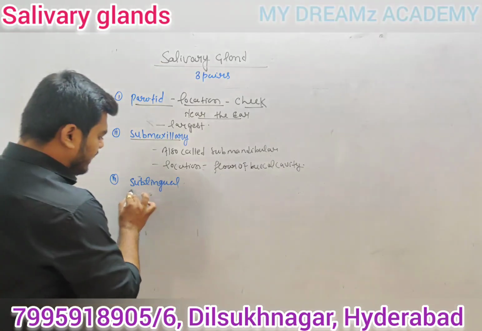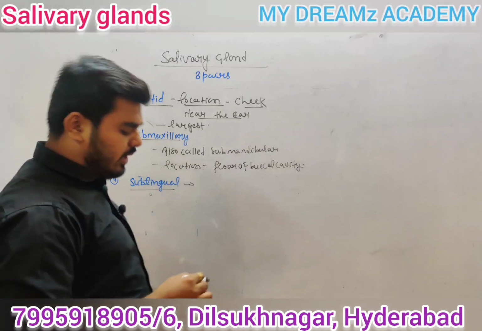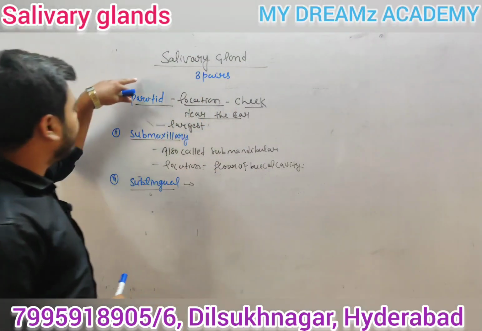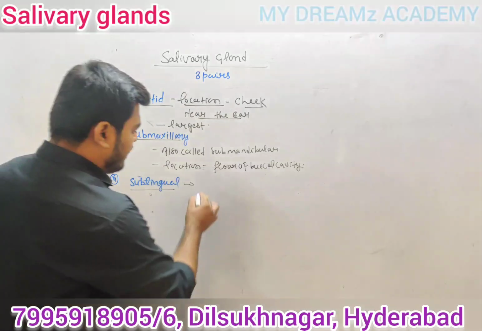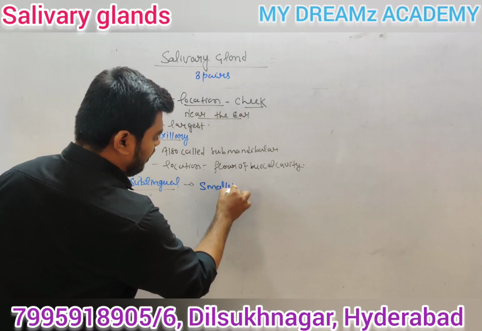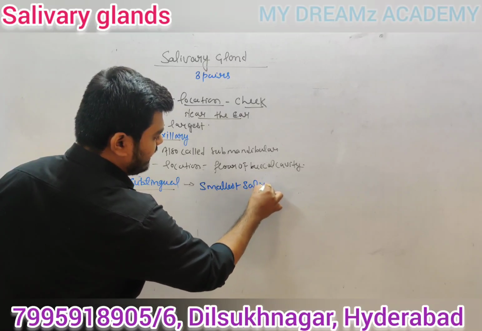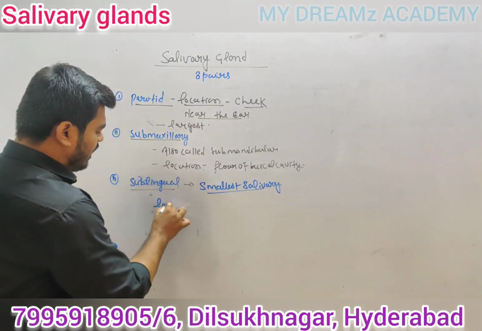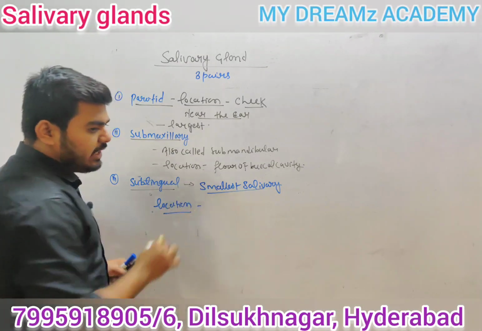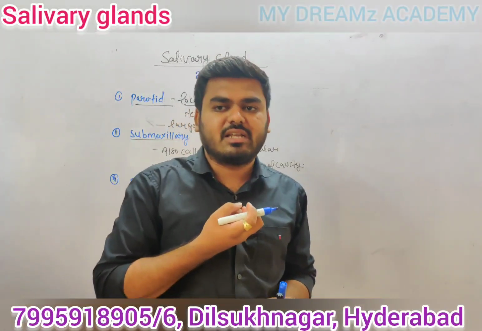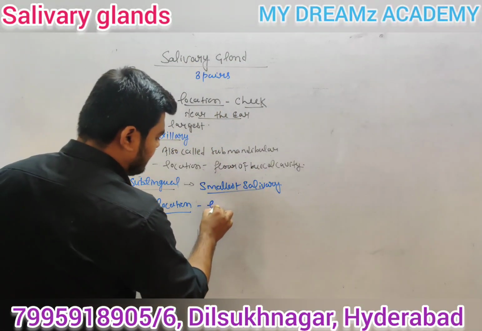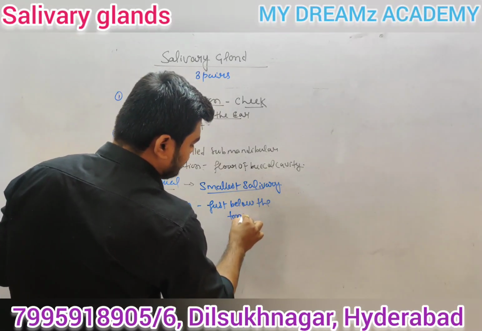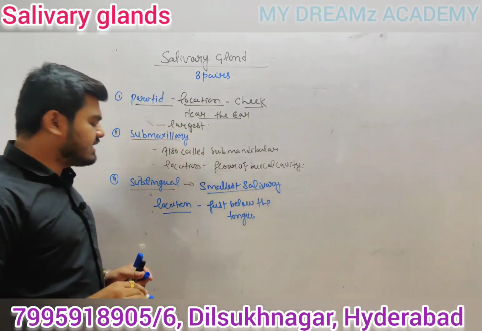Now the third one is called the sublingual. So guys, as I said, the largest salivary gland is the parotid, and the sublingual is the smallest salivary gland. Where is the location of the sublingual? The sublingual is located just below the tongue. This is the location of the sublingual.